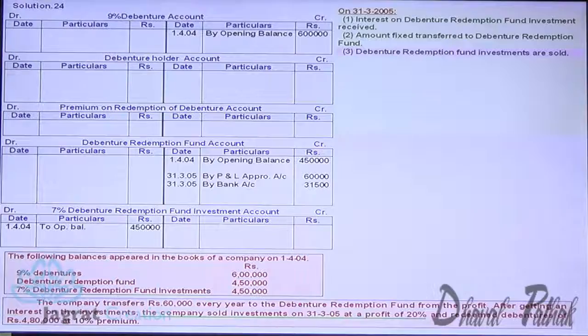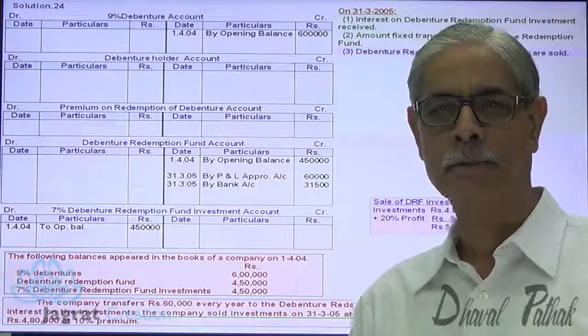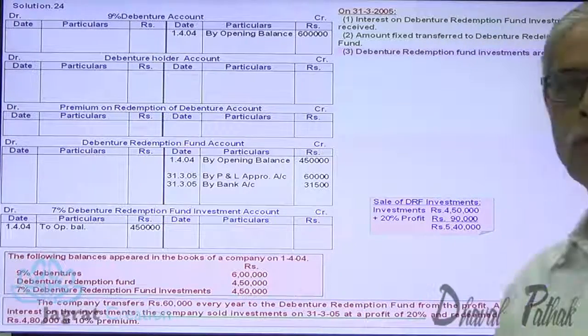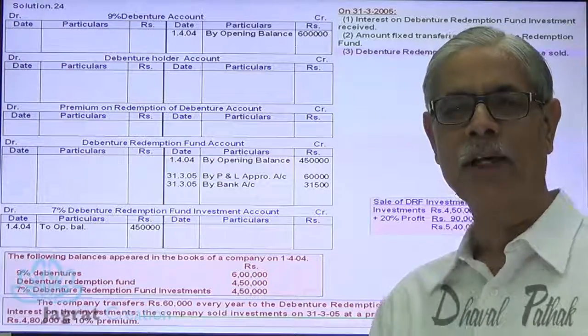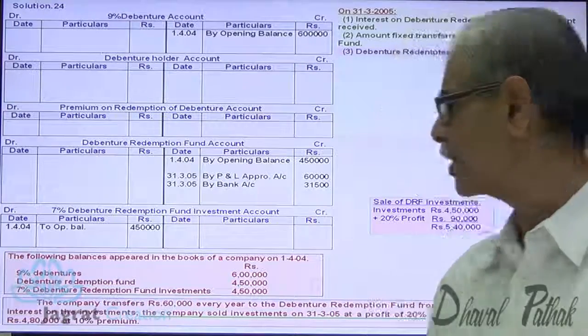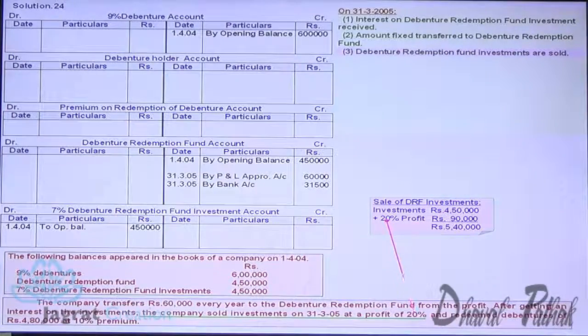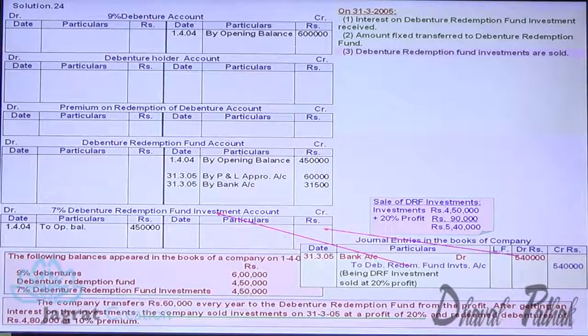So let me first work out the profit. Investment 4,50,000, 20% profit, 90,000 is the profit. So 4,50,000 plus 90,000, 5,40,000 is the amount received. The amount received is debited to bank account. Investment sold, debenture redemption fund investment account credited, that's the journal entry. So bank account debit to debenture redemption fund investment account credit. I write on the credit side of debenture redemption fund investment account by bank